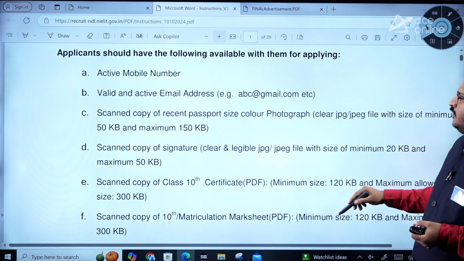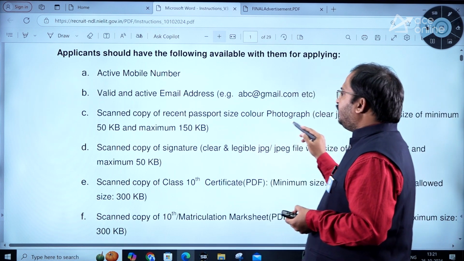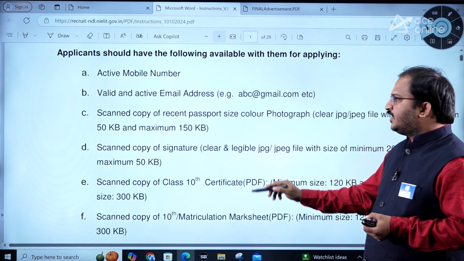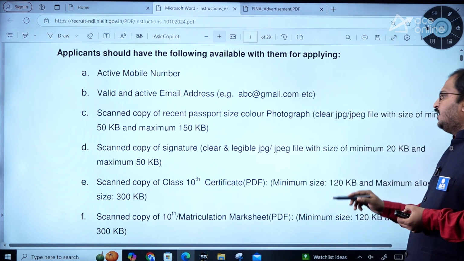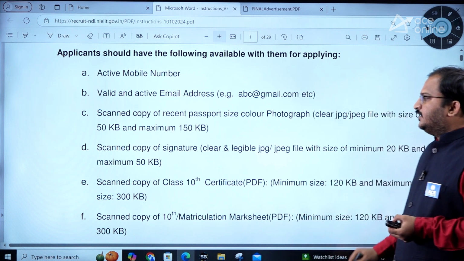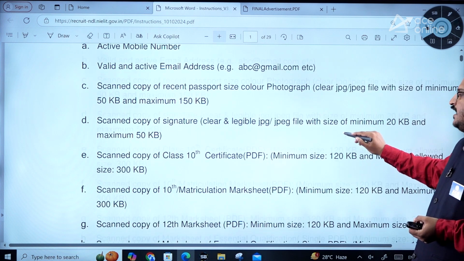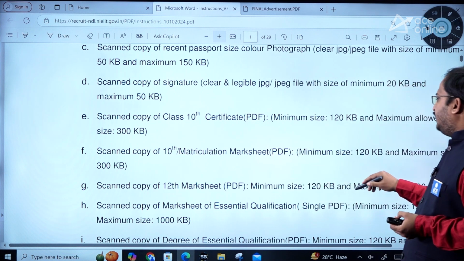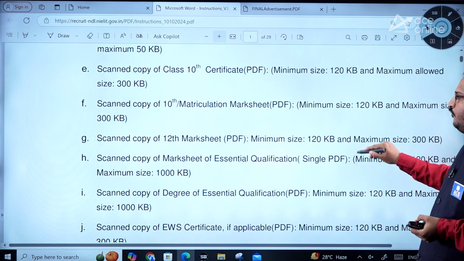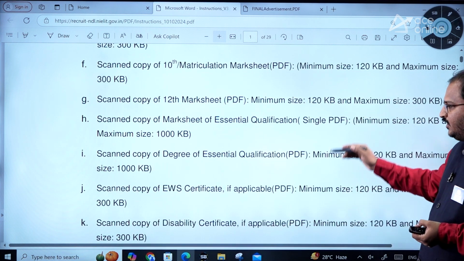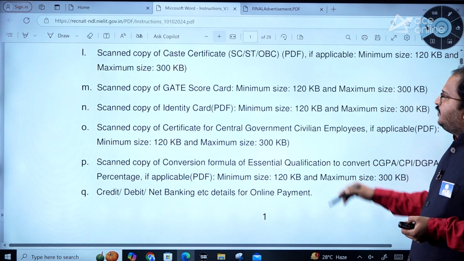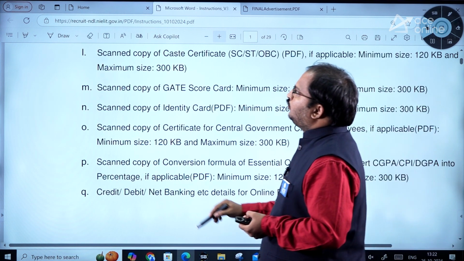Okay, active mobile number, active email ID, then scanned copy of recent passport size color photograph, which should be minimum 50 KB and maximum 150 KB. Scanned copy of signature, clear and legible JPG with size of minimum 20 KB and maximum 50 KB. Then scanned copy of class 10 certificate in PDF format, matriculation mark sheet, 12th mark sheet, and scanned copy of essential qualifications, everything should be in PDF format, dear students. So kindly go through all these things. There is a 29-page document here, so you can go through all those things.